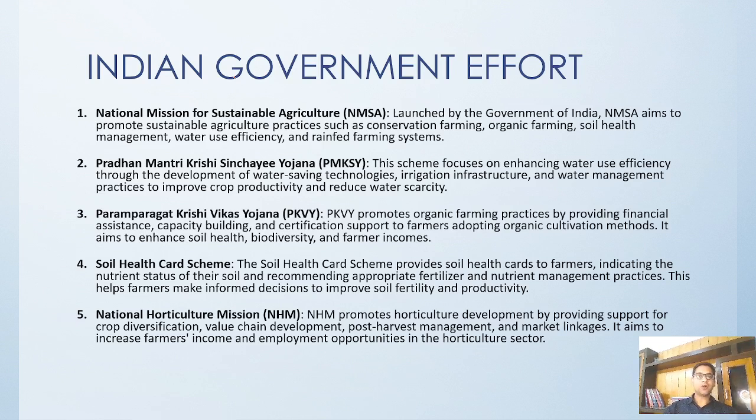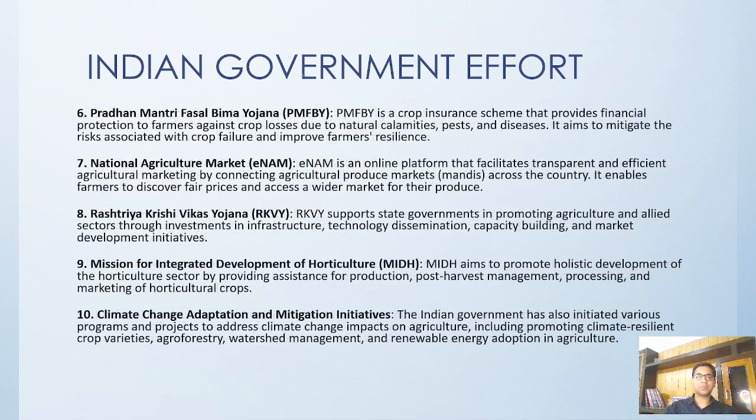So here I have written all the schemes. I hope this scheme part will be covered in a separate lecture. I have written them just to make sure that if you get a question on that, and they ask you what the government is doing, you can say that we are running the National Mission for Sustainable Agriculture. We are also running Krishi Sinchai Yojana, Pradhan Mantri Krishi Vikas Yojana, Soil Health Card, National Horticulture Mission, especially focusing on marketing linkages, then Pradhan Mantri Fasal Bima Yojana, National Agriculture Market, where you can sell your crop online, Rashtriya Krishi Vikas Yojana, agriculture technology, innovation, capacity building.